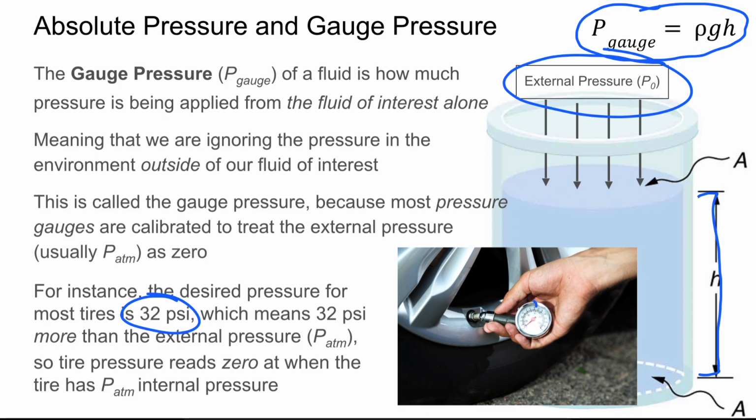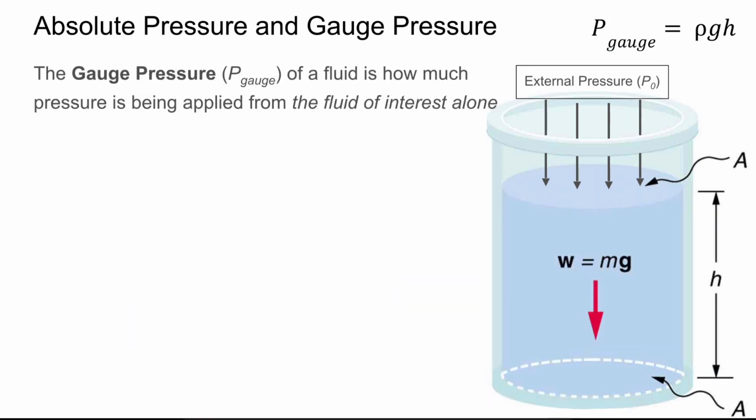But if that gauge were to read zero, that just means that inside the pressure is 1 ATM's worth of pressure, meaning the pressure inside, P in, equals the pressure outside, right? Or P naught. So when those two equal each other, that's when our gauge pressure is zero. So our gauge pressure really tells us how much additional pressure we have within the volume that we're measuring relative to the external or environmental pressure.